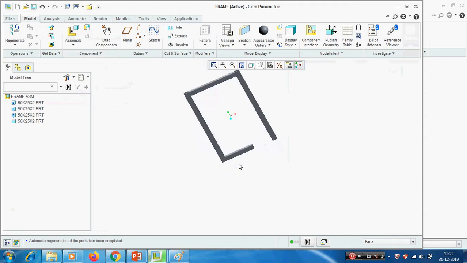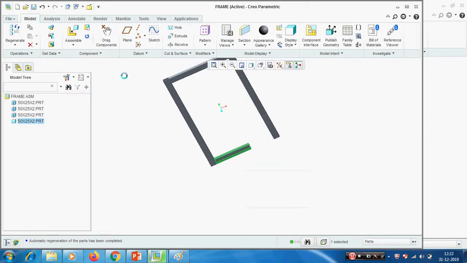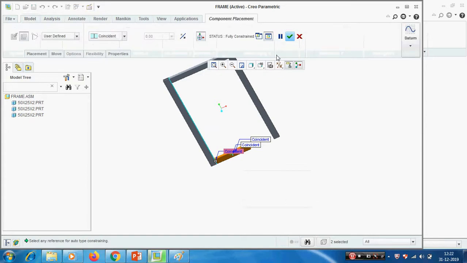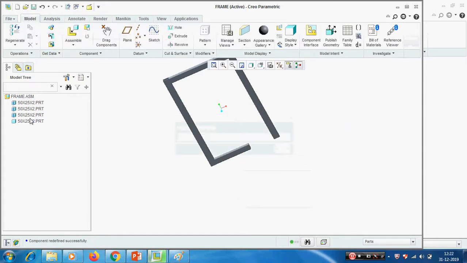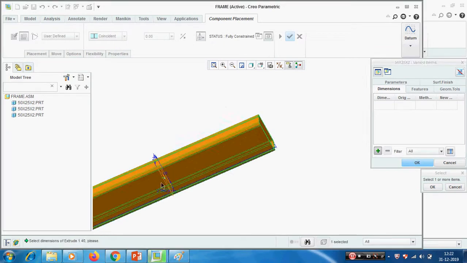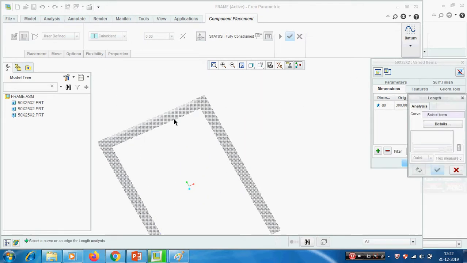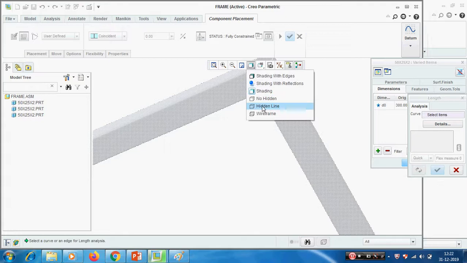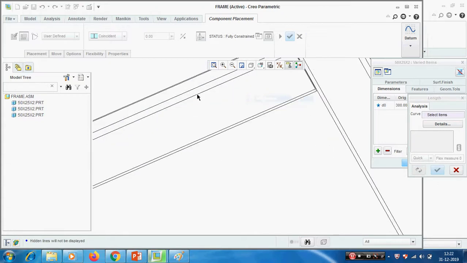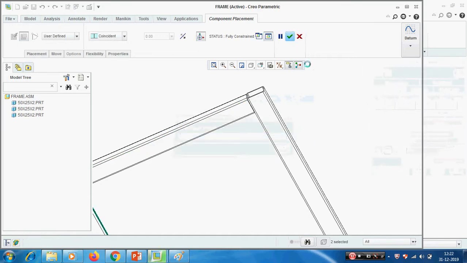Now right pick. Here also we can do edit definition, and first we have to make the flexibility by right picking and make flexible, then only we can edit here. Pick one, select the value, give here the curve length of this component. Okay, now we have created a frame.